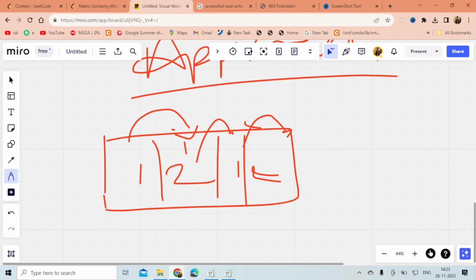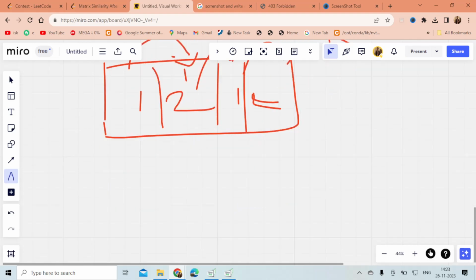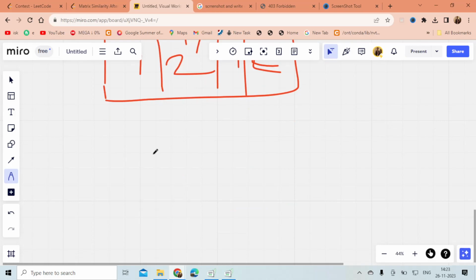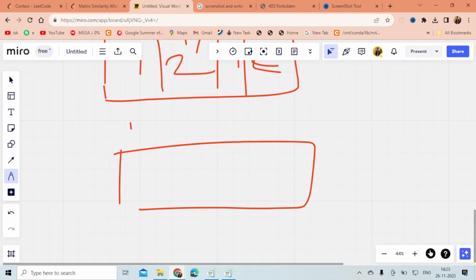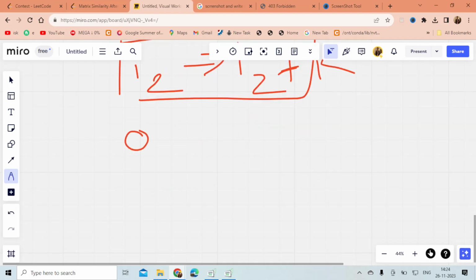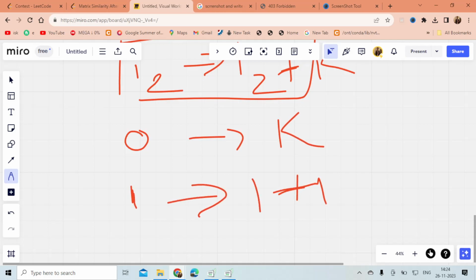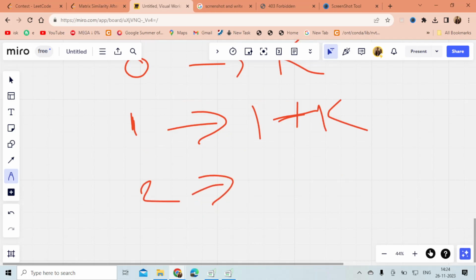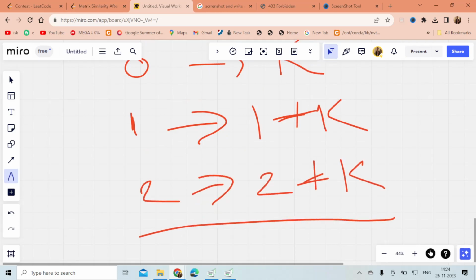So if I am performing this operation k times, my element which is present at index i will go to i plus k, and my element at i2 will go to i2 plus k. So basically my zeroth element will go to the kth position, my first element will go to the 1 plus kth position, and my second element will go to the 2 plus kth position. Okay, cool.